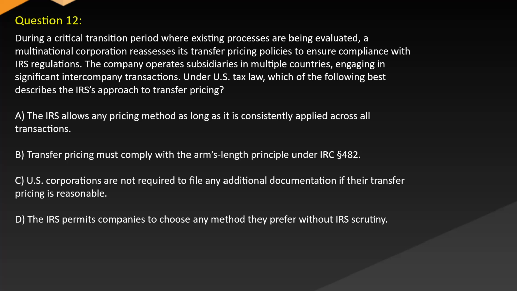A. The IRS allows any pricing method as long as it is consistently applied across all transactions. B. Transfer pricing must comply with the arm's length principle under IRC Section 482. C. Corporations are not required to file any additional documentation if their transfer pricing is reasonable. D. The IRS permits companies to choose any method they prefer without IRS scrutiny.